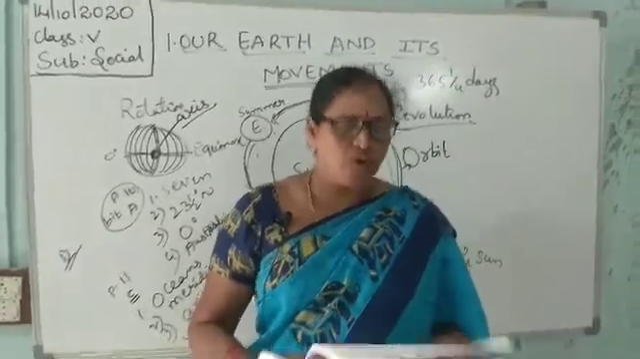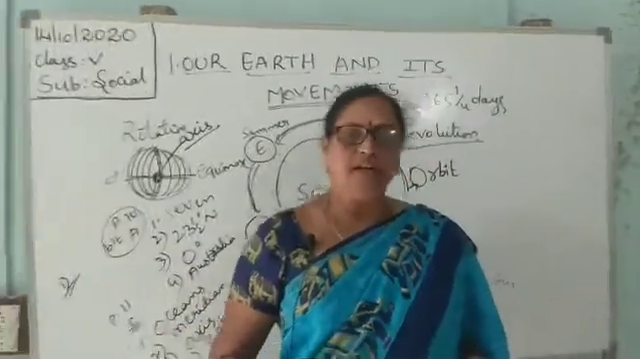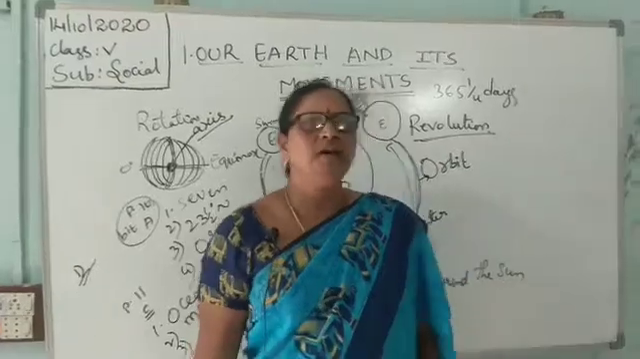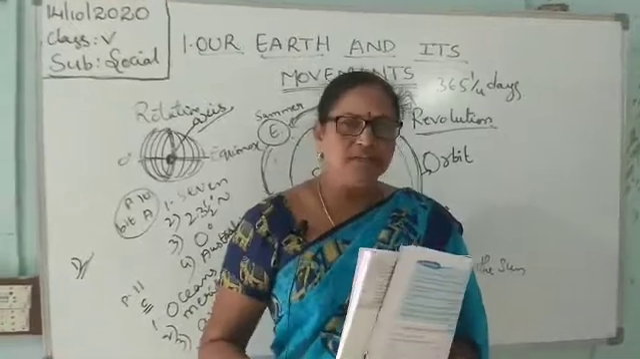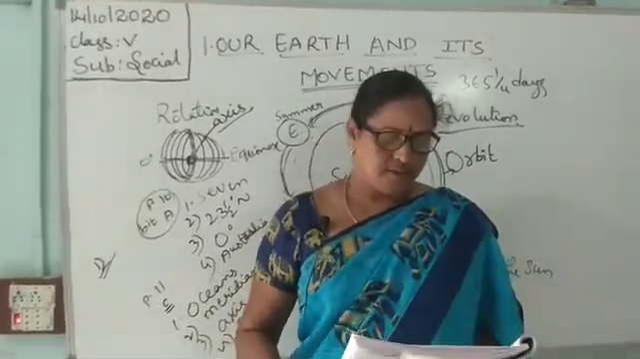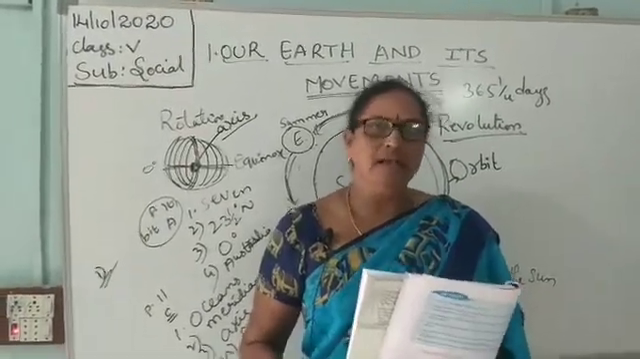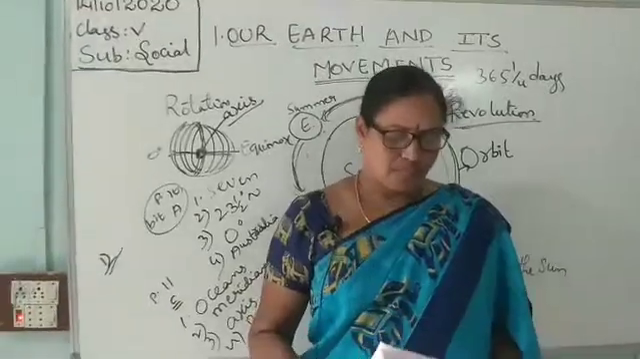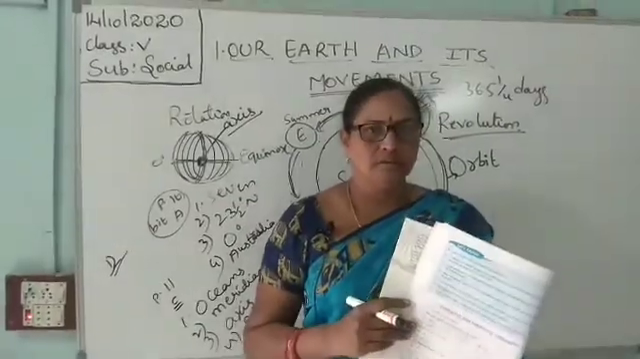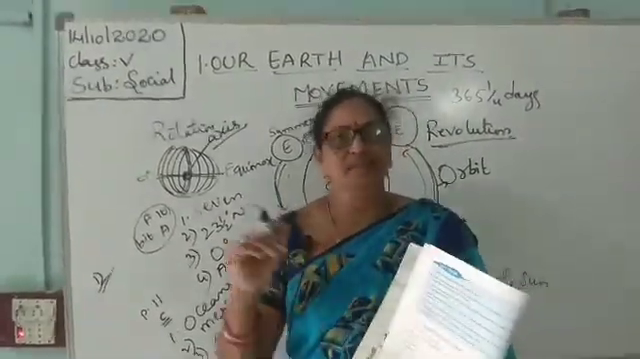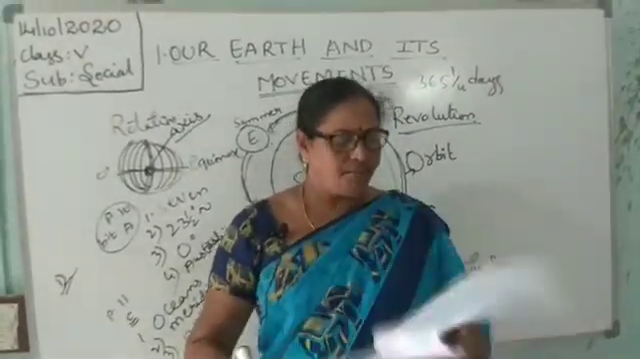Again I will repeat. Globe. A globe is a small model of the earth. Continent. Large land masses are called continents. Ocean. Large water bodies are called oceans. Rotation. The earth rotating on its own axis is called rotation. Revolution. The earth rotating on its axis around the sun is called revolution. Okay children, is it clearer?